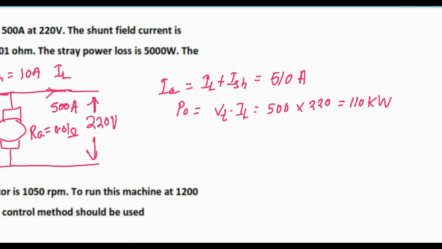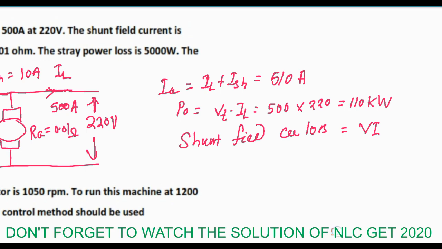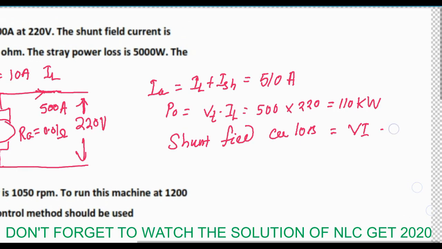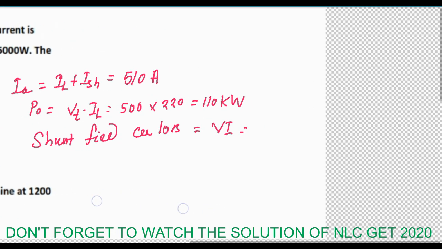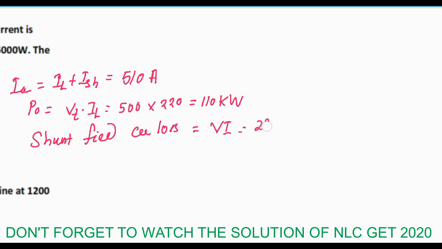And similarly the shunt field copper loss, what will it be? Shunt field copper loss will be V into I, voltage across the shunt field and the current through shunt field. This will be equal to 220 volt into 10 ampere. So this will be 2.2 kilowatt.